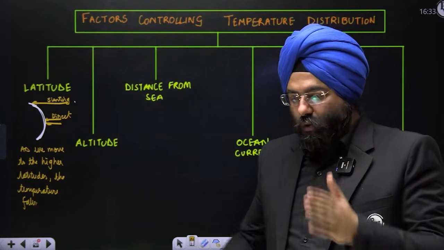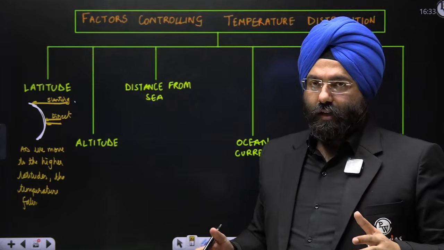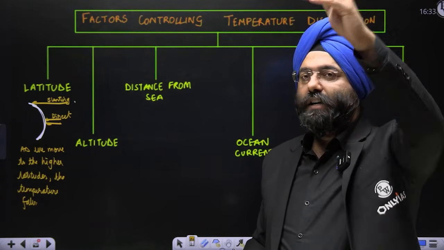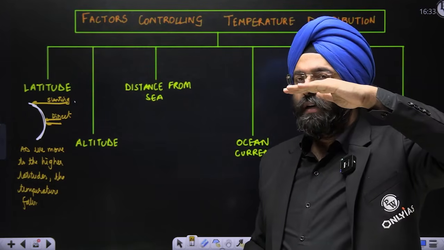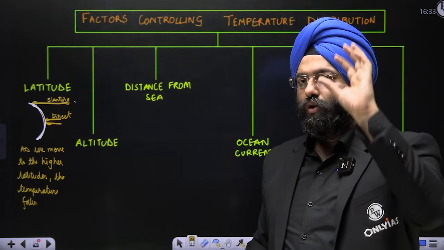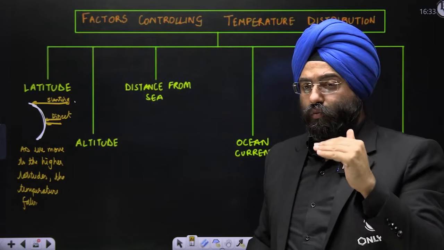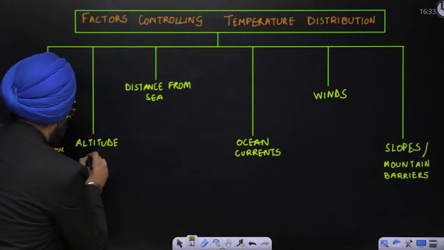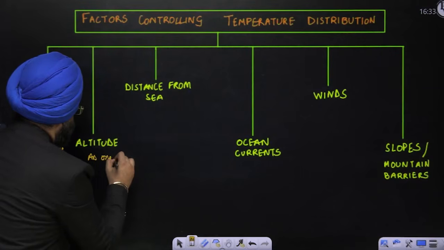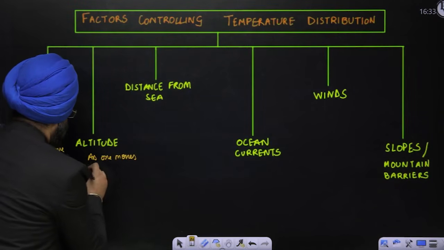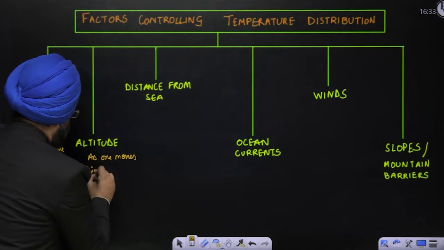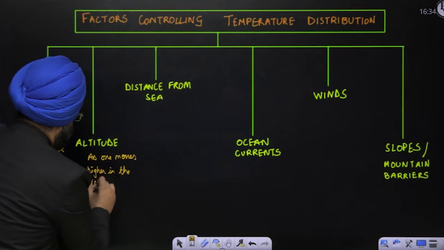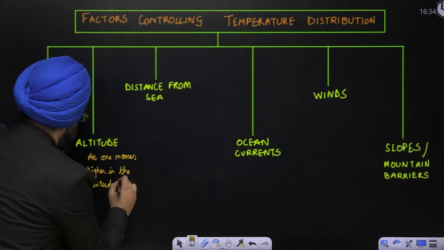Now, when you realize that there are huge mountains, if you go to a particular altitude, by default what will happen? Because of the increase in altitude, the normal lapse rate will work. So as one moves higher in altitude, the temperature falls.